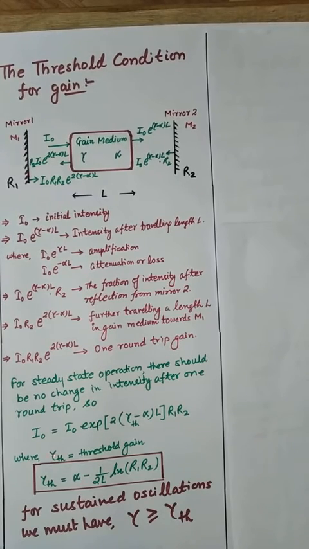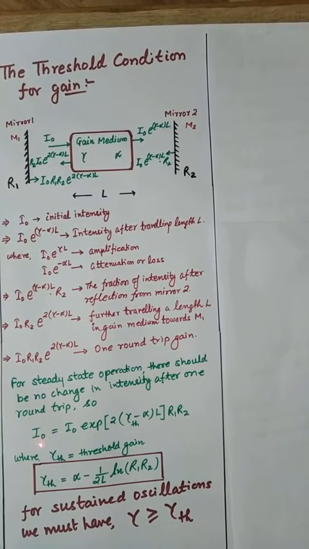So, you can equate I0 to I0 exponential, or this quantity exponential 2 times gamma minus alpha L R1 R2. Since we are just balancing the losses with the gain, we are putting this gamma now as gamma TH, where gamma TH is the threshold gain. It is the minimum gain which is required to have sustained oscillations between the mirrors M1 and M2.